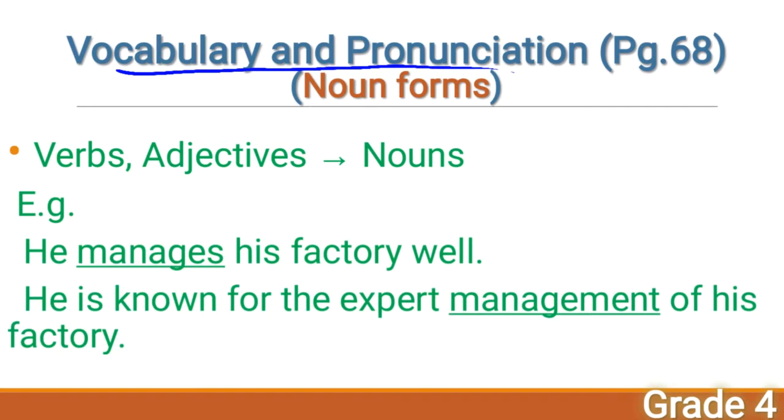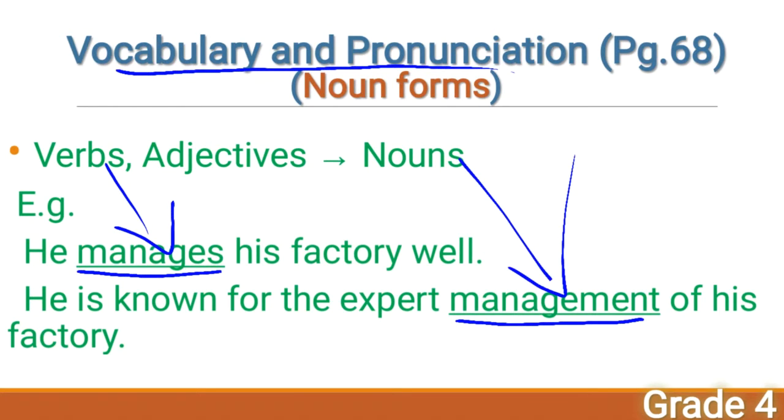Okay, and the next example, he is known for the expert management of his factory. So here you said this is verb, and this, expert management, is noun. Okay, so the noun of the verb manage is management. So how is it transformed to noun?